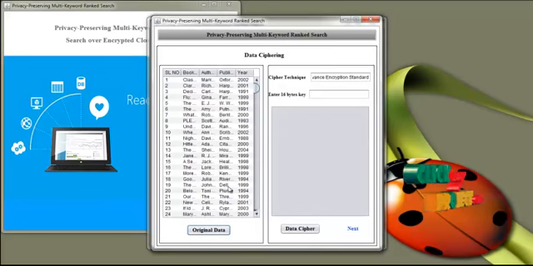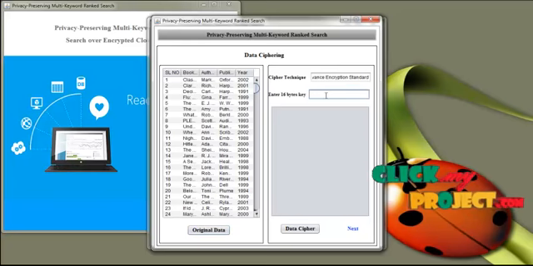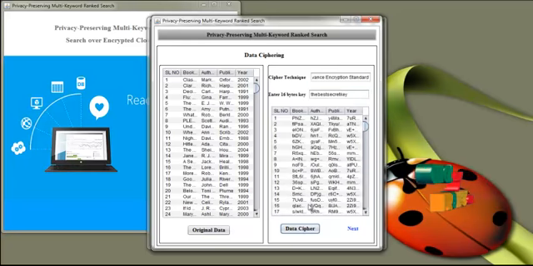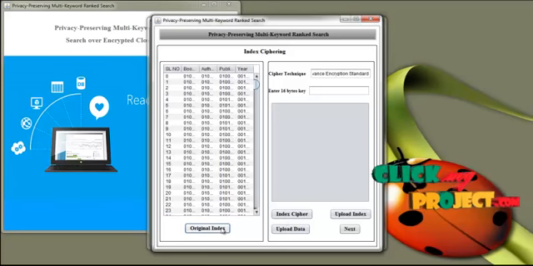Now the original data is displayed to the data owner, and then the data owner has to enter the 16-bit key for encryption, and then press data cipher. Now the data is encrypted, and press next. Now click the original index. This original index is the binary data of the dataset.